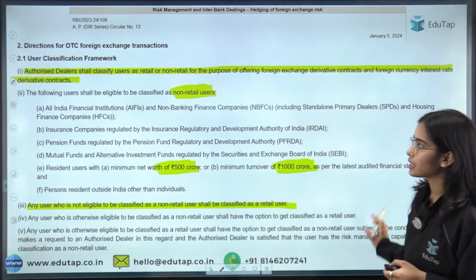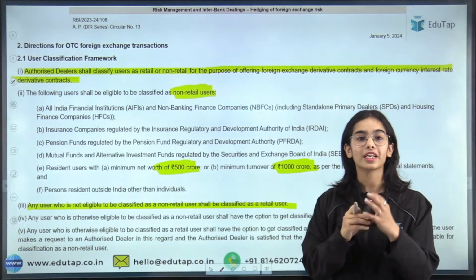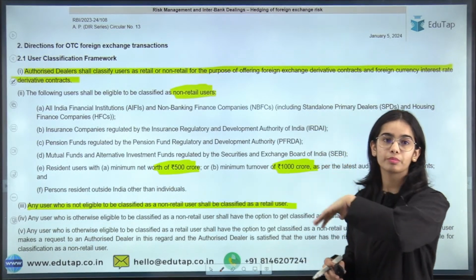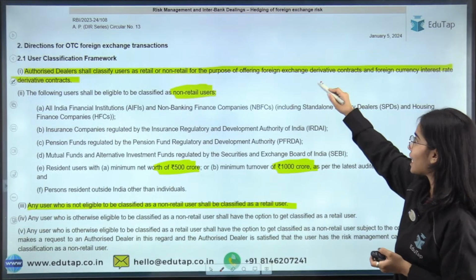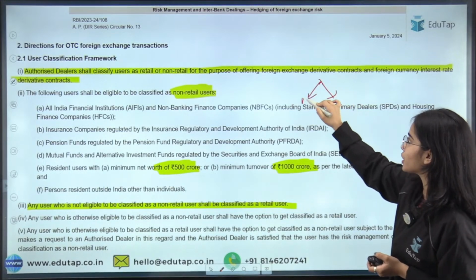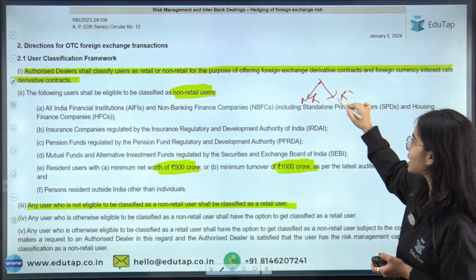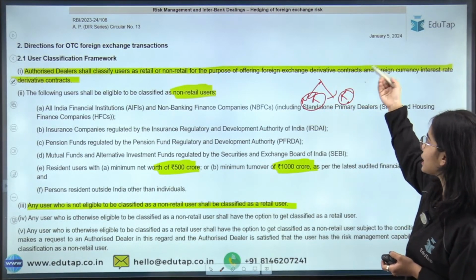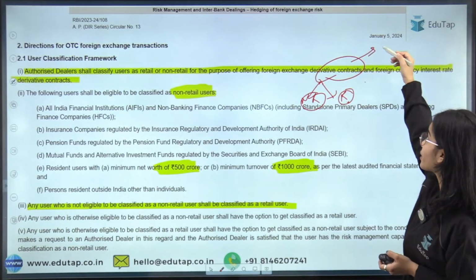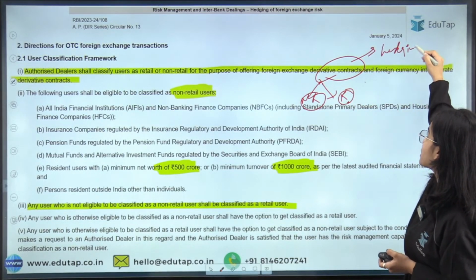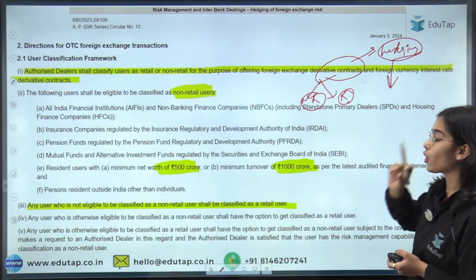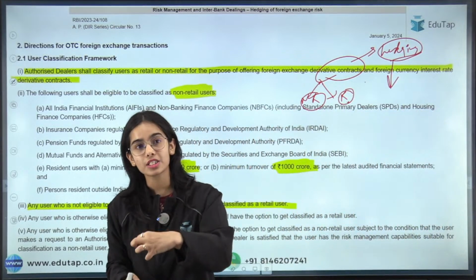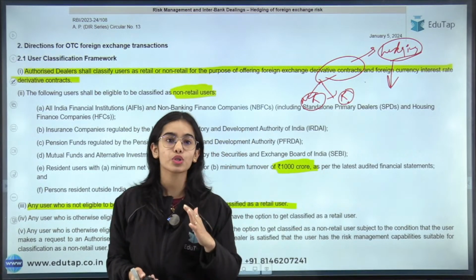If you want to have derivative contracts for foreign exchange, there is a difference between non-retail users and retail users. These derivative contracts are for hedging purposes, that means for reducing your risk. If you have foreign exchange risk, then you take these derivative contracts to reduce your risk.